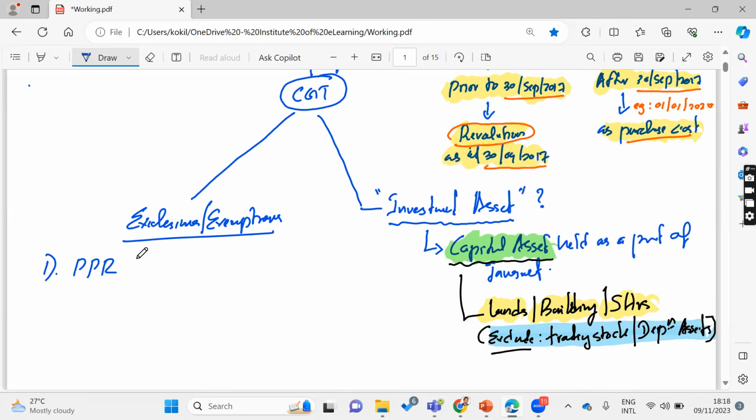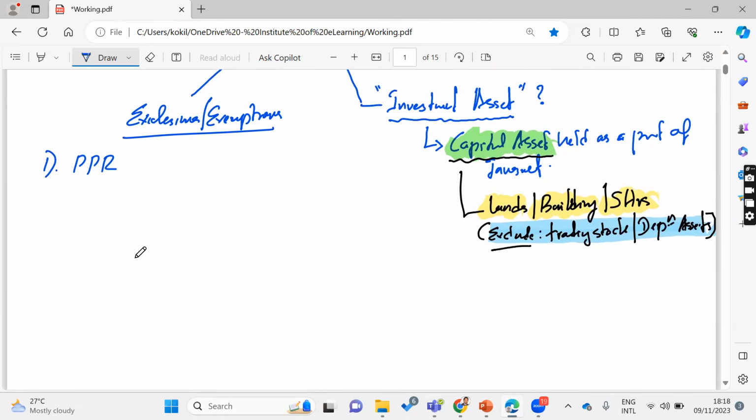In short I will use PPR, principal place of residence. If you are selling your principal place of residence, the house you live in, is capital gain tax applicable or not? Very important.